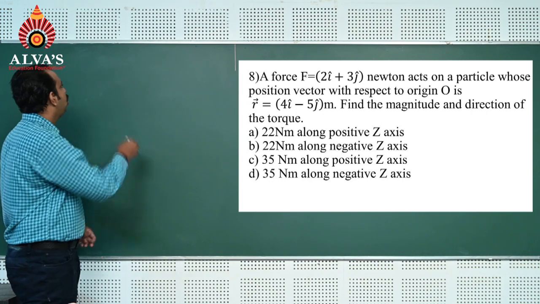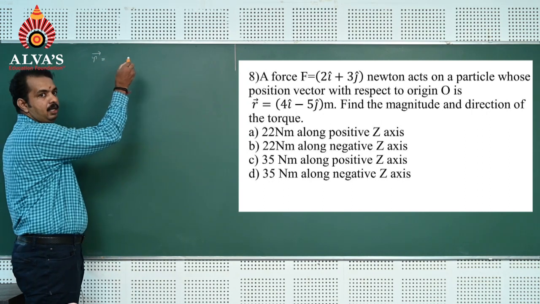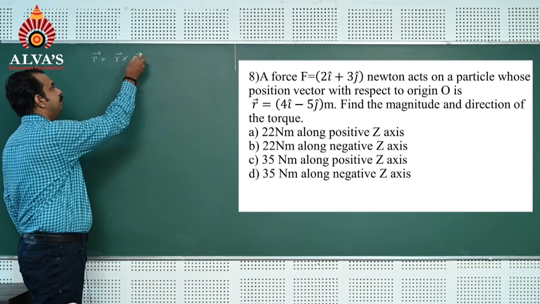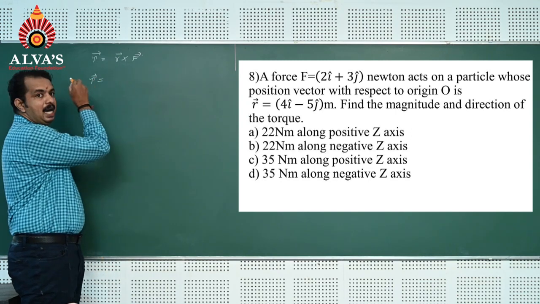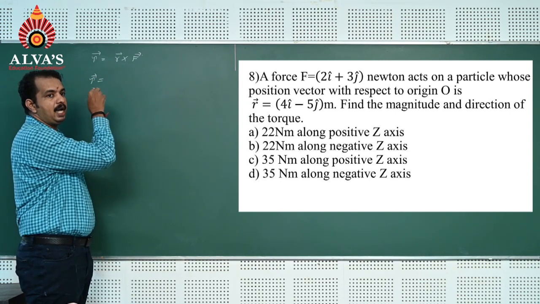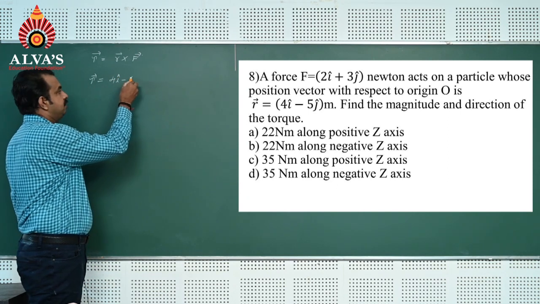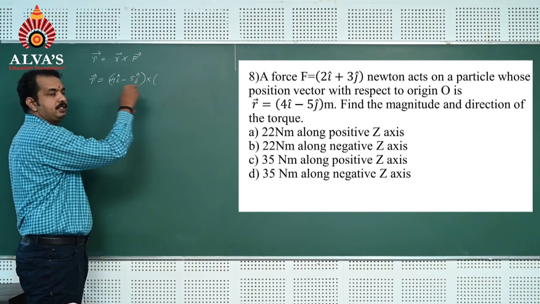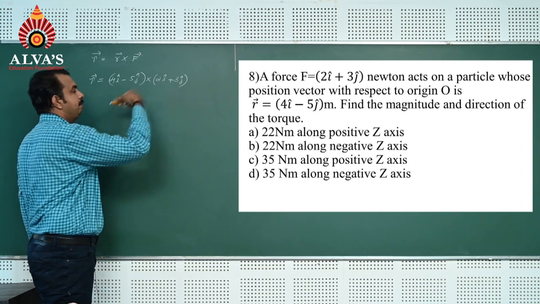As you know, torque tau can be found by using the formula vector tau is equal to r cross F. That is, vector tau is equal to vector r, 4 i cap minus 5 j cap, cross vector F, 2 i cap plus 3 j cap.